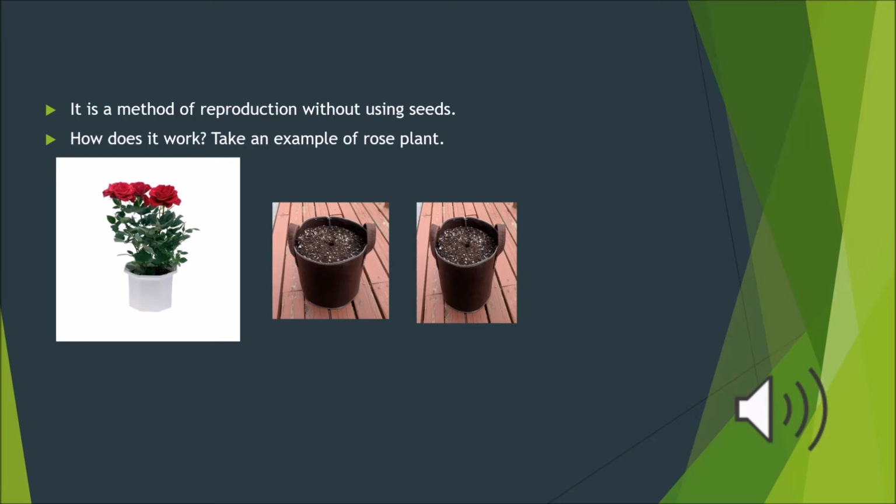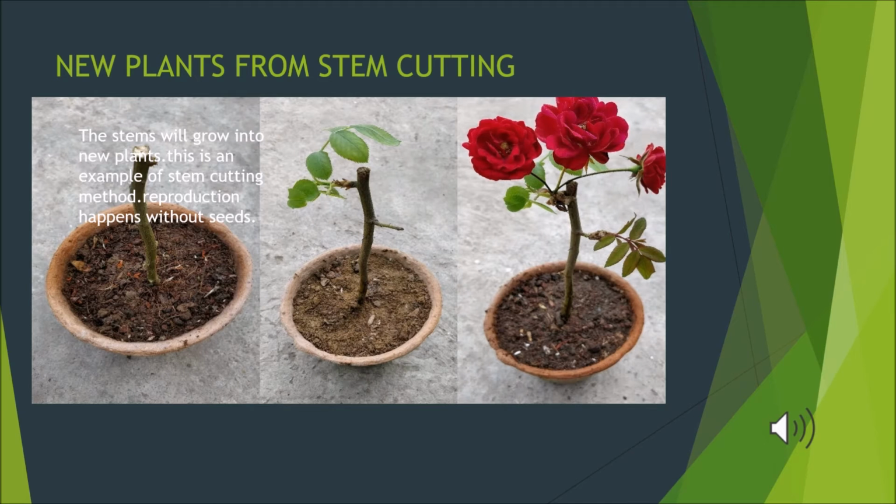In such cases, the chances of reproduction using the seeds are very less. So how do we readily grow these plants? That is the question. If we take the example of a rose plant, the rose seeds may not be viable, which means that if you sow them, it does not guarantee that it will grow into a new plant.